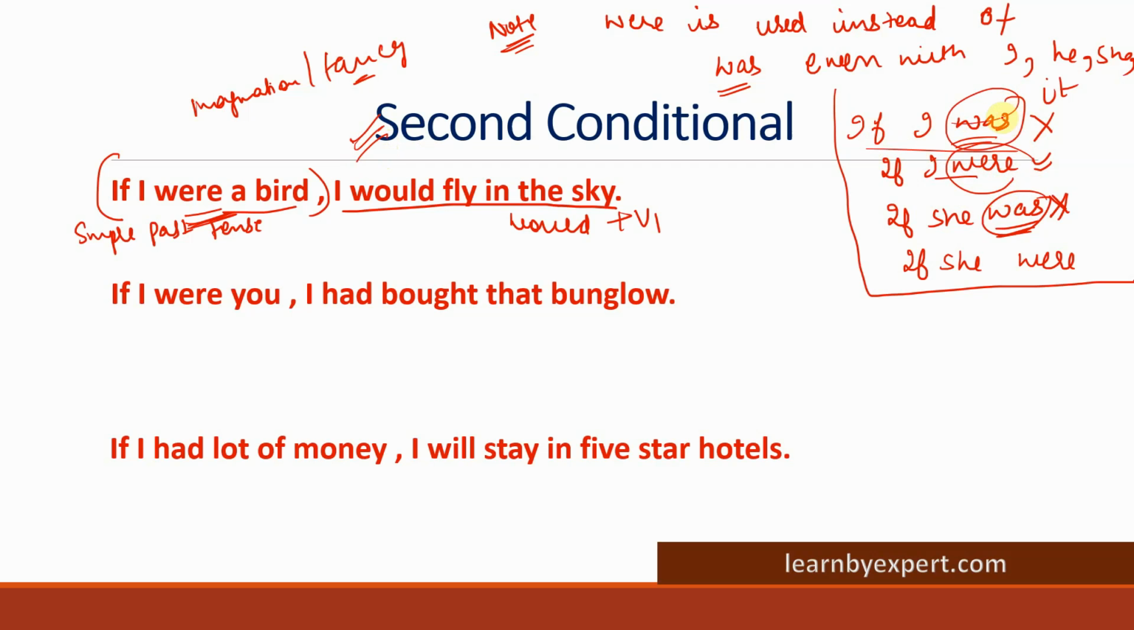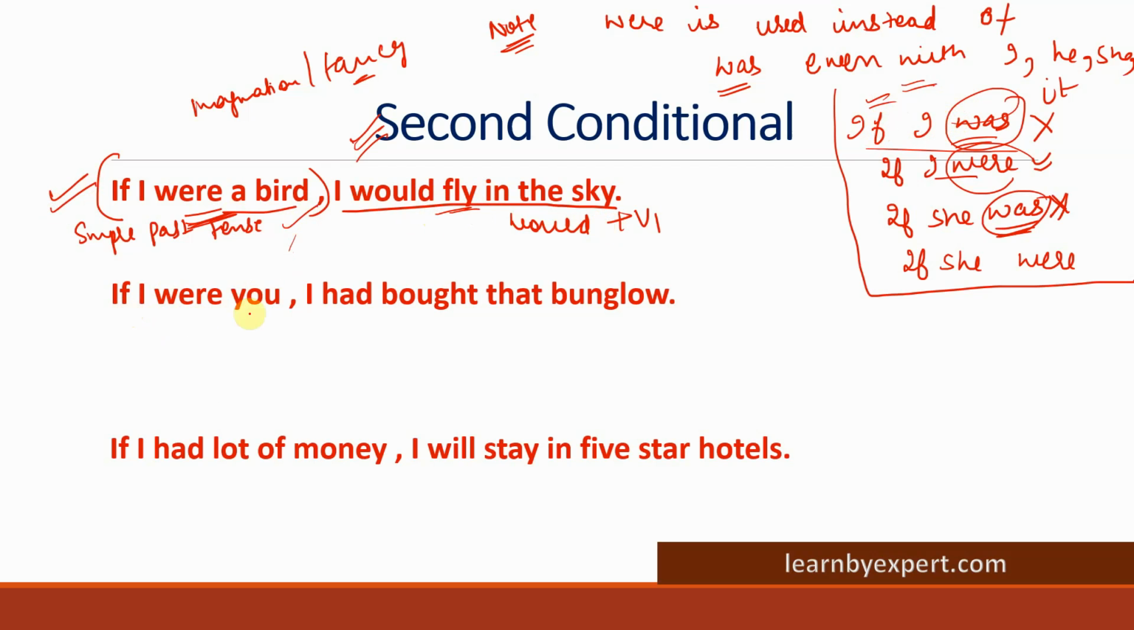So see, in just one second, even less than one second, you will be able to find out the answer. Correct? So if I were a bird, I would fly in the sky. Is this correct? Simple past tense in the first part, would plus verb first form in the second part. So this is absolutely correct.